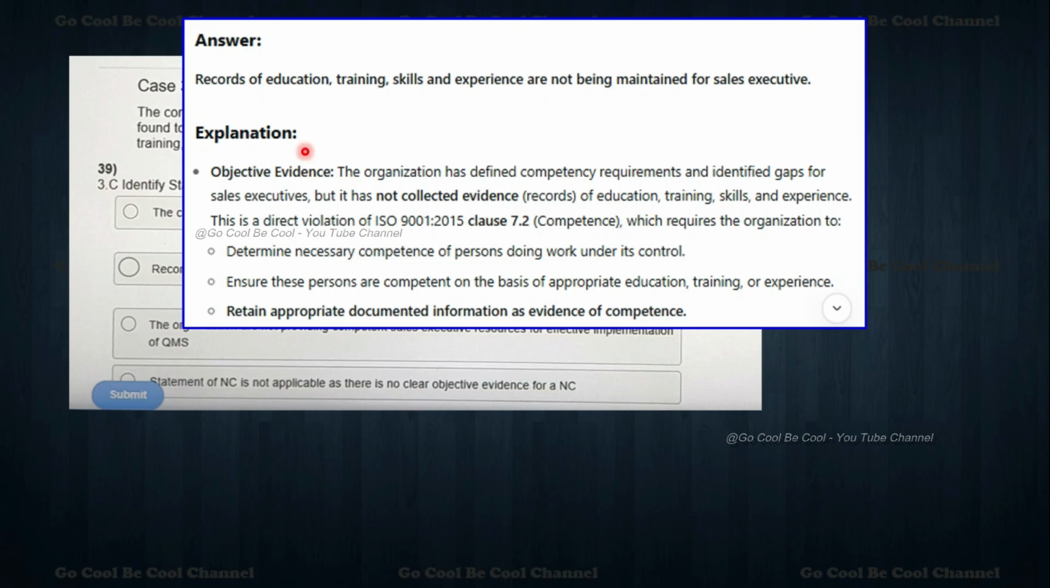Records of education, training, skills and experiences are not being maintained for sales executive. So the objective evidence we can show here, my dear friends, is that the organization has defined the competency requirement and identified gaps for sales executive, but it has not collected evidence, records of education, training, skills and then experience. So this is a direct violation of ISO 9K clause on competence, which requires the organizations to determine necessary competence of persons doing work under its control, ensure these persons are competent on the basis of appropriate education, training as well as experience, and retain appropriate documented information as evidence of the competences.